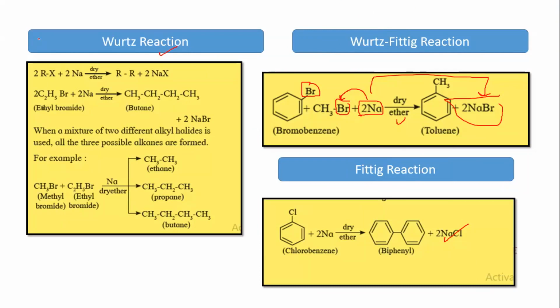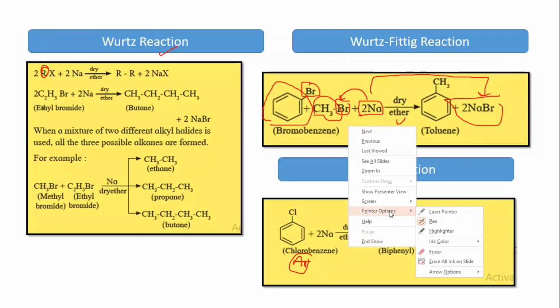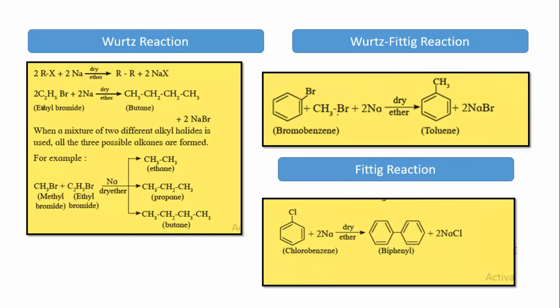Yes, sir. In case of Wurtz, both the R groups were coming together. In case of Wurtz-Fittig, both the aromatic groups would come together. In case of Wurtz-Fittig, R from here and aromatic group from here, they both would come together. So very obviously, both my halogens have gone out and my CH3 would come and sit over here.